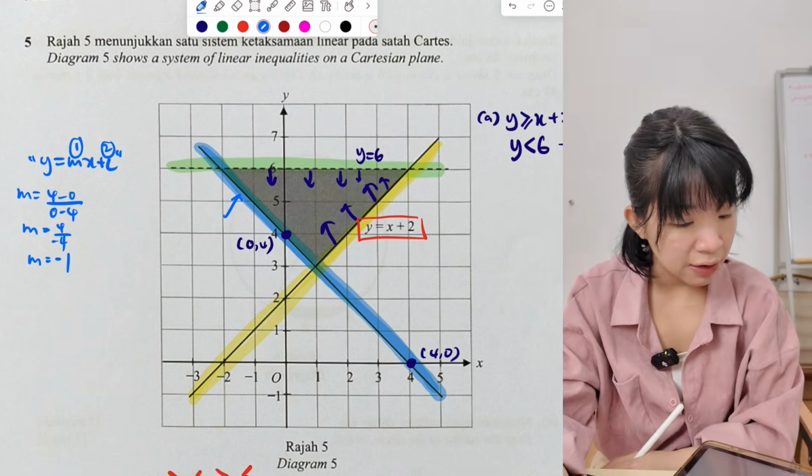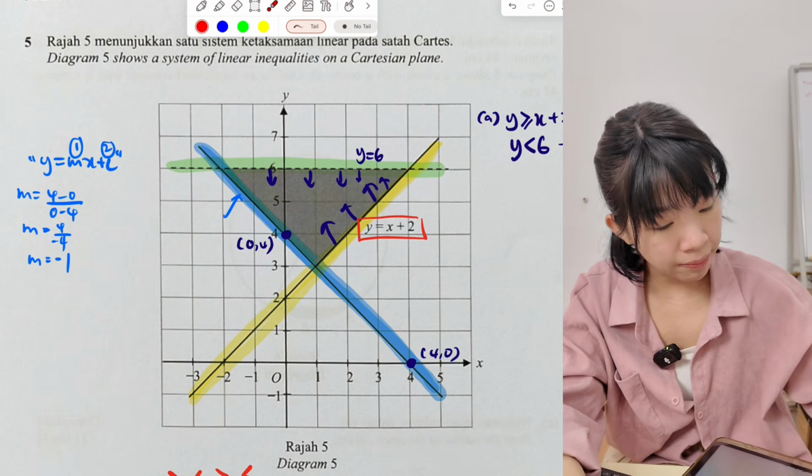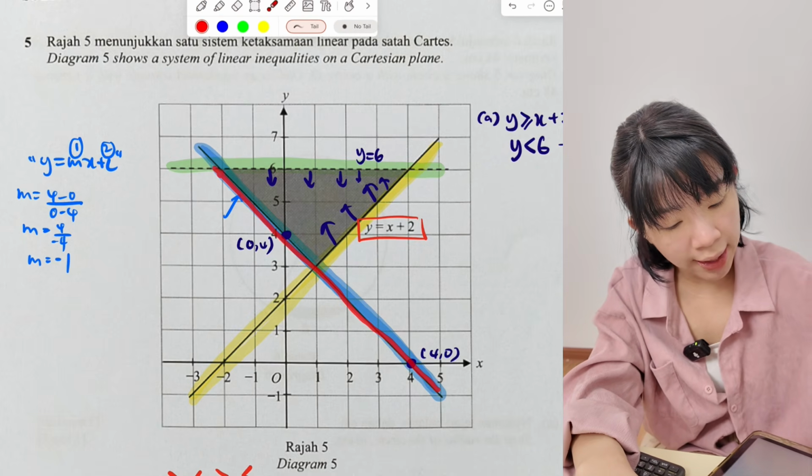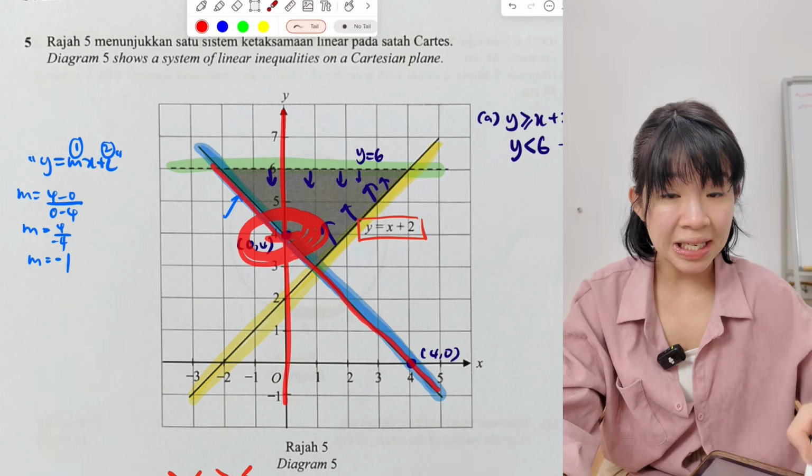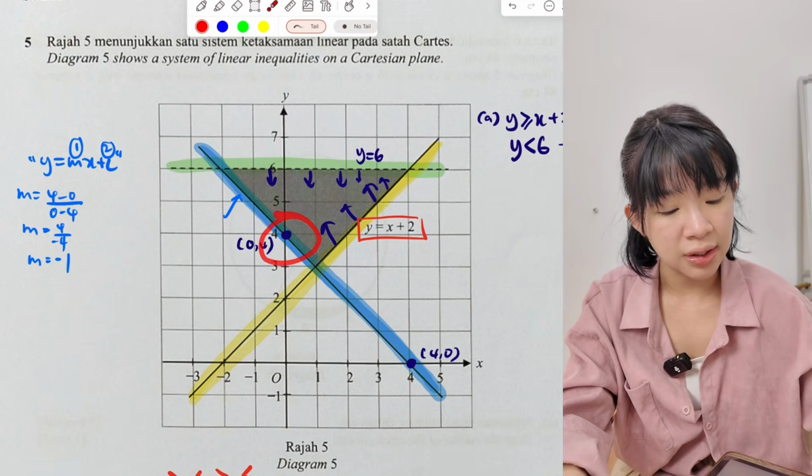How about c? Is it given? C is the y-intercept. Okay, look at this line. This line touches the y-axis here at 4. So meaning this is C already. You don't have to find it. It's already shown the C is 4.